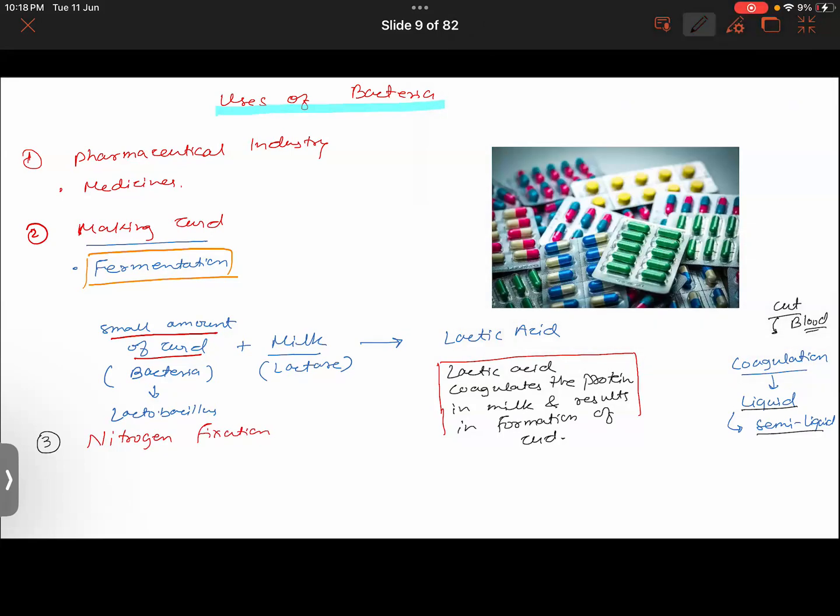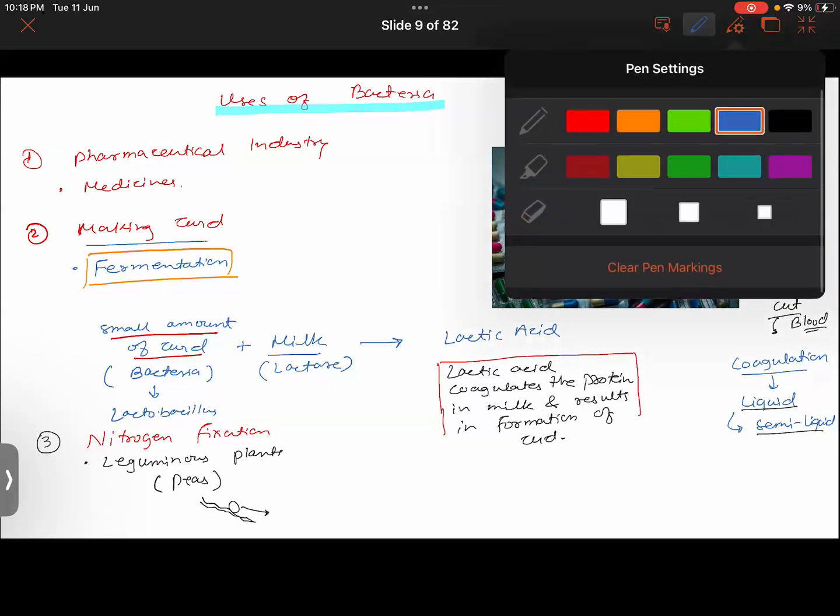The rhizobium bacteria will be found in leguminous plants, like peas. In the roots of the peas, we have learned that they have got bulb-like outgrowths. What do we call these outgrowths? We have learned this previously many times.